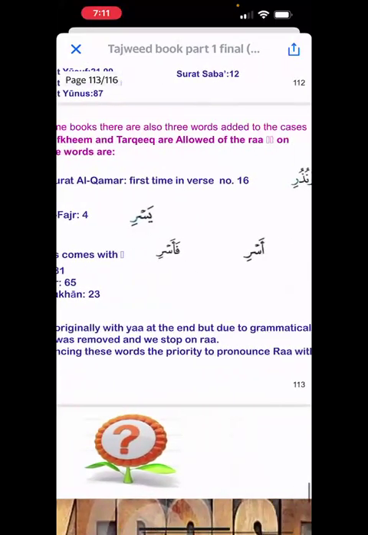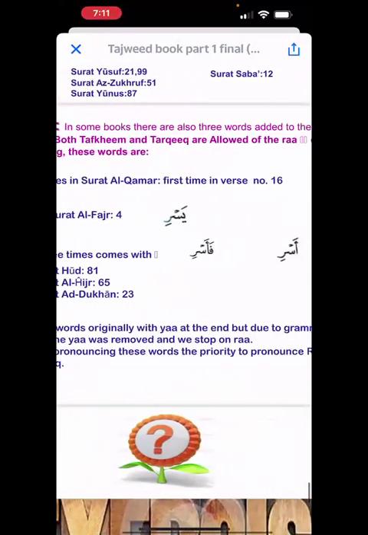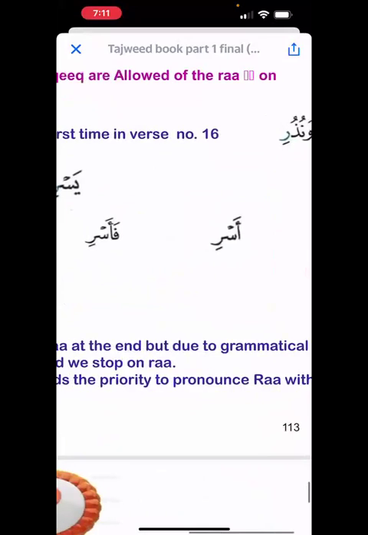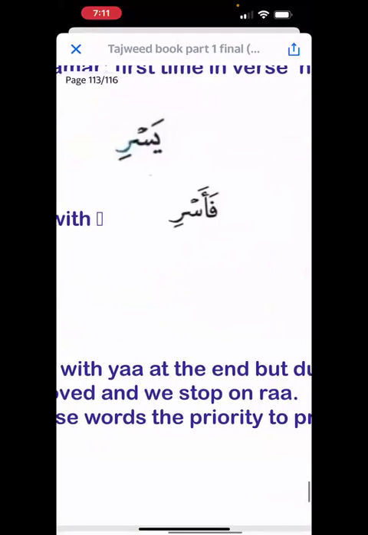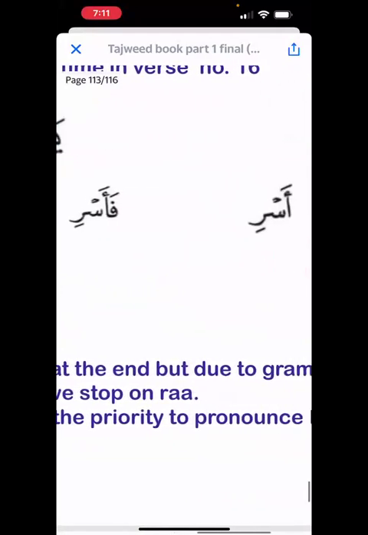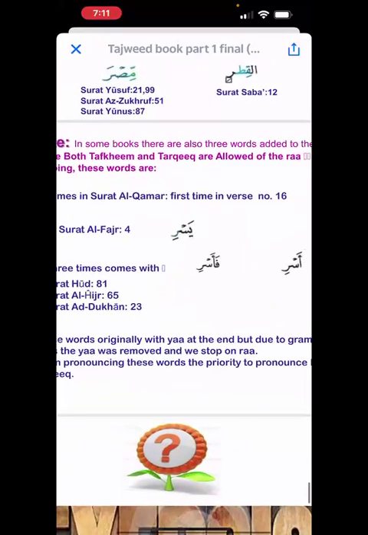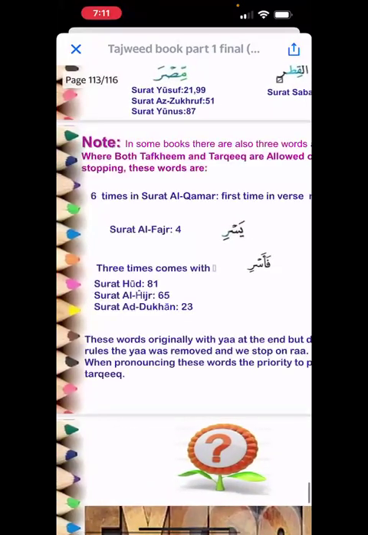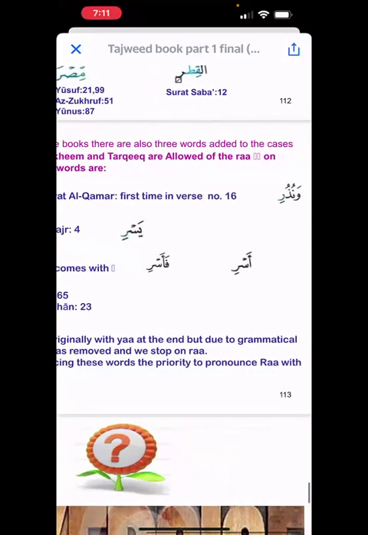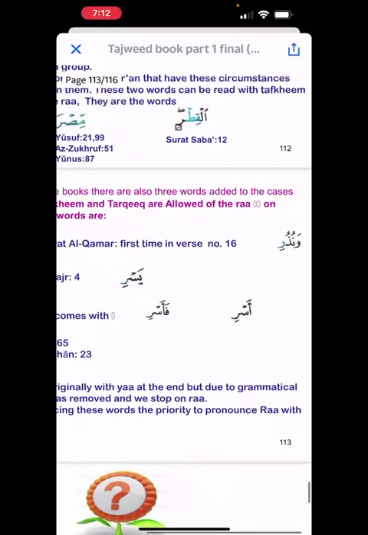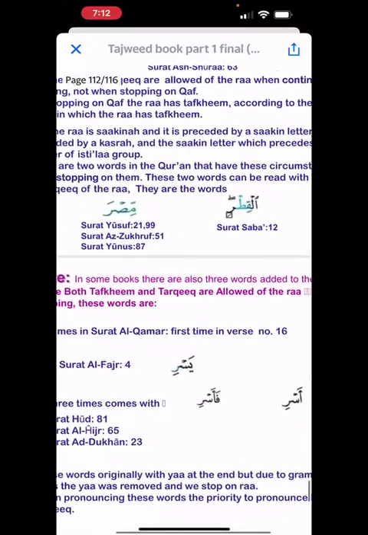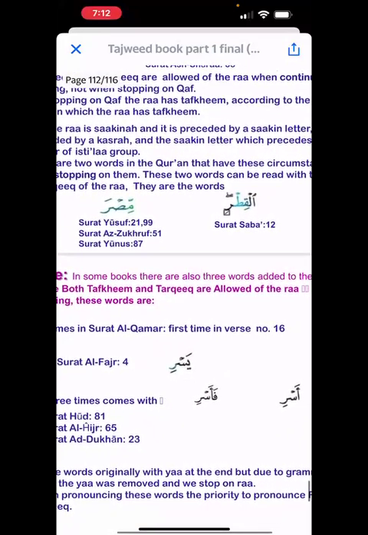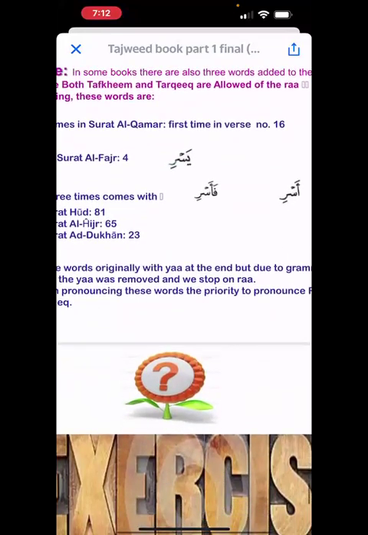And then I have these three. I think there was one more over here, right? The word asr and fa asri. So you can read this light or heavy. So you have extra words which have been pointed out in other books where they can be read tafkhim or tarqiq. You just have to memorize these words, especially when you take the exam. You will need to know that these words can be read both tafkhim and tarqiq. So you have to memorize these words.